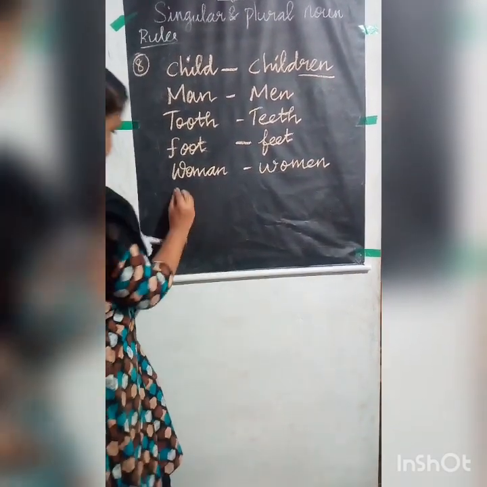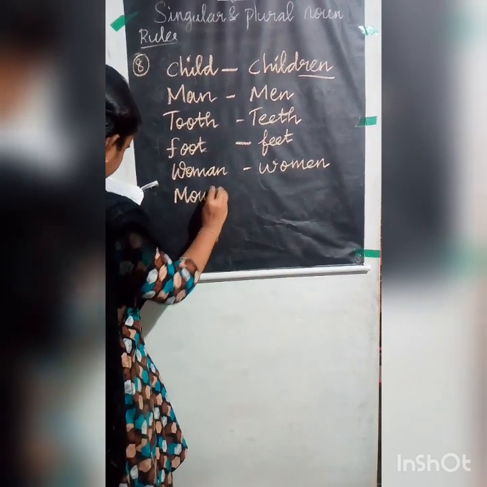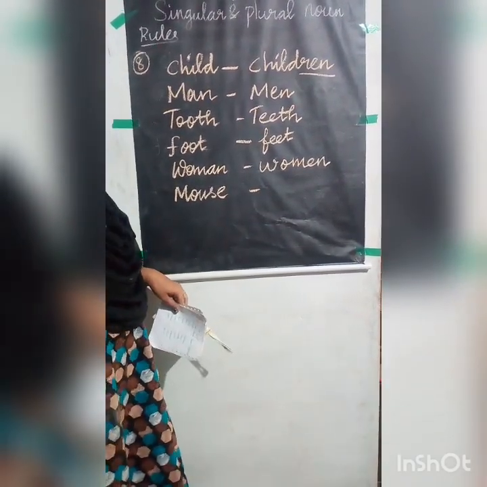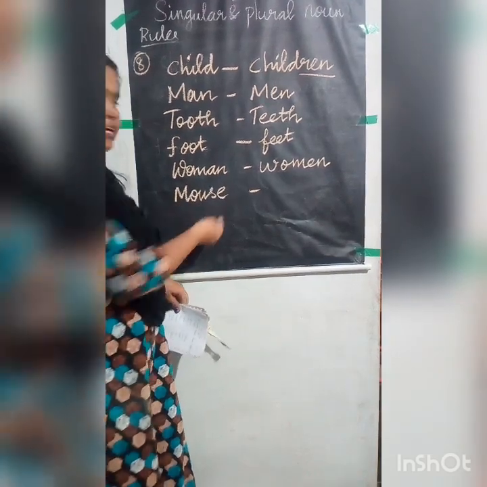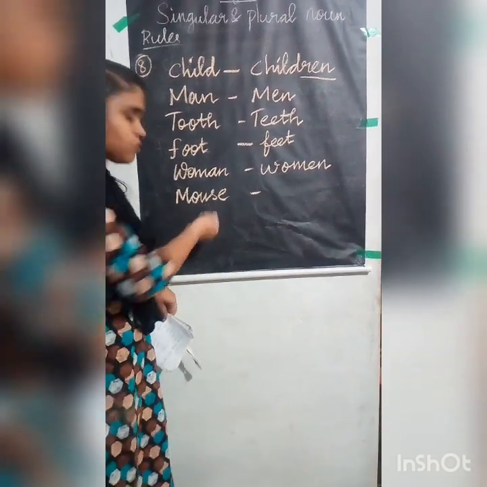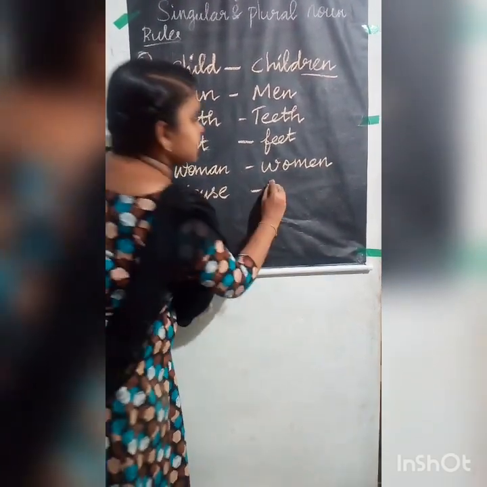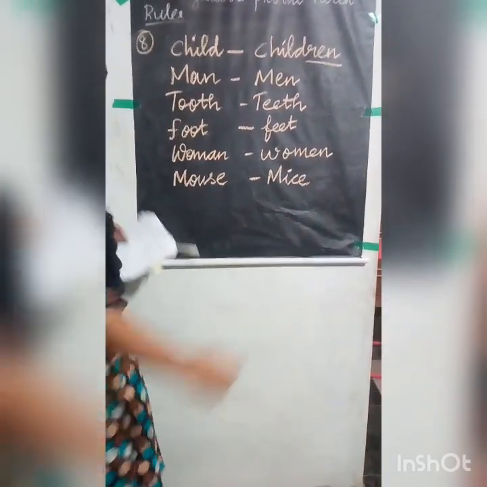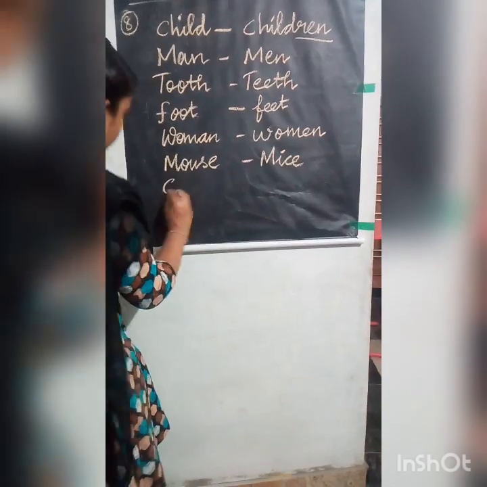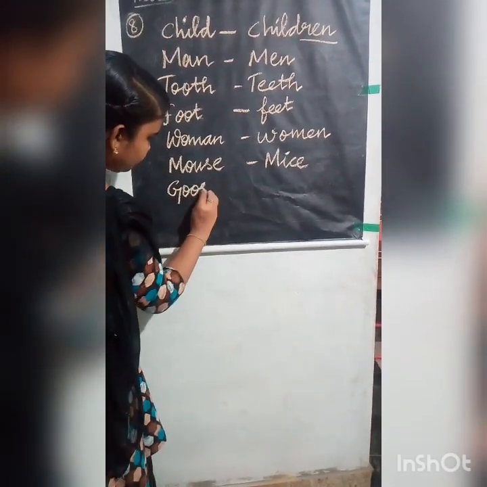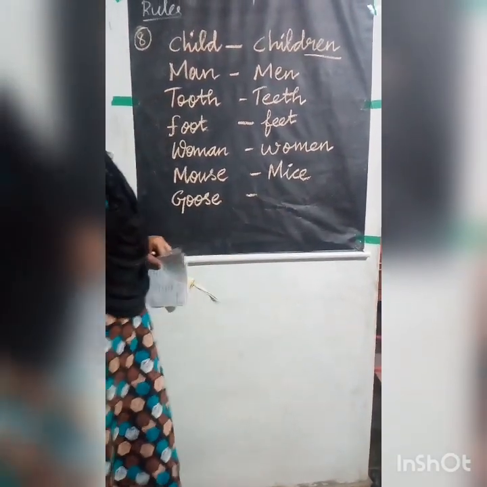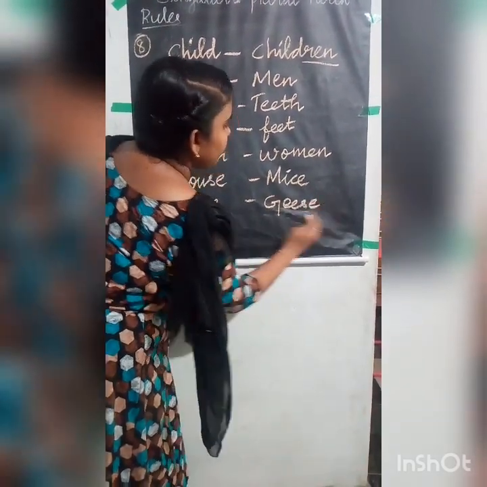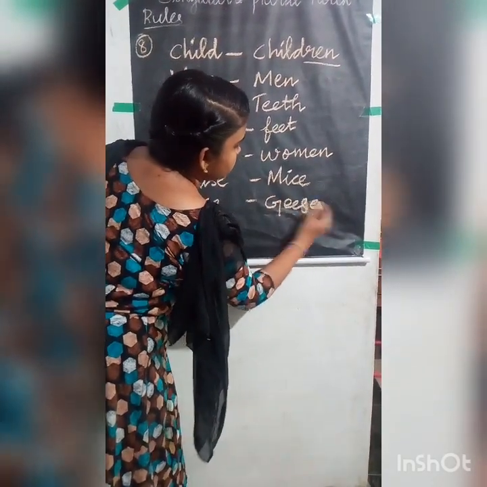And the next one is mouse. And what is mouse? Mouse is rat. We call rat a mouse. The plural form for mouse is not mouses. It is mice. And the last one is goose. What is the plural form for goose? Geese is the plural form for goose.